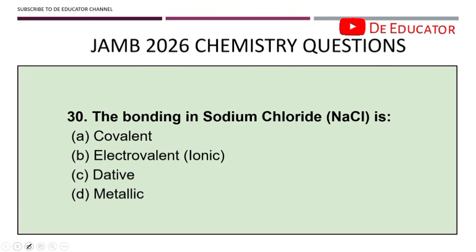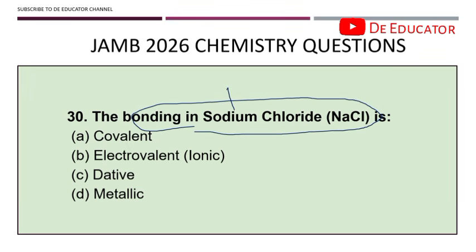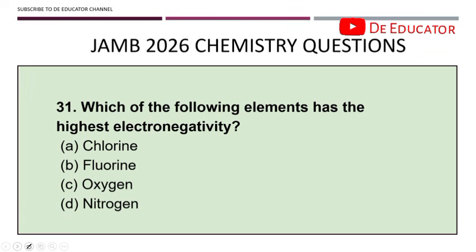30. The bonding in sodium chloride is dash. Sodium is a metal, chlorine is a non-metal. Which bond is between a metal and a non-metal? It is the electrovalent bond. I'm putting this as ionic because you can see either electrovalent or ionic bond. Number 31. Which of the following elements has the highest electronegativity?